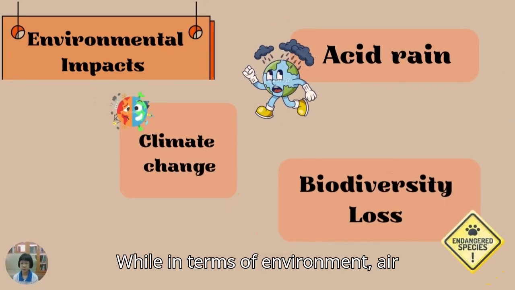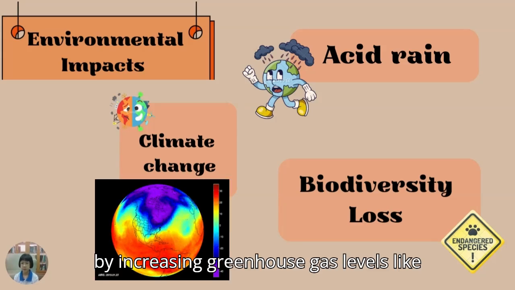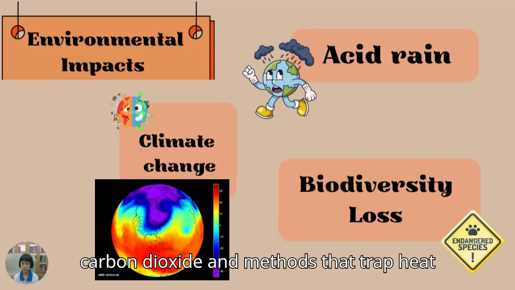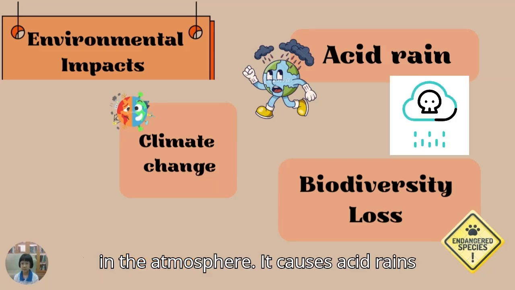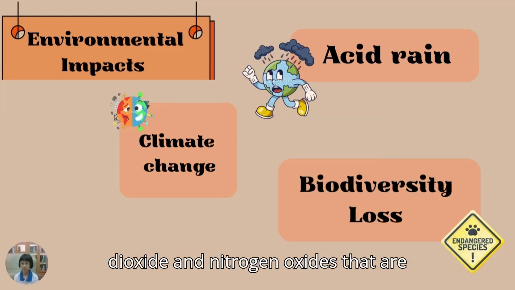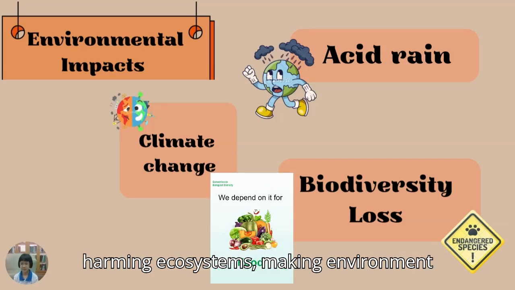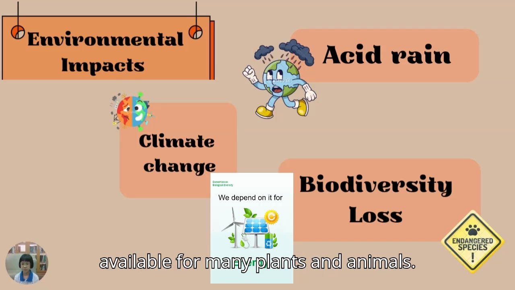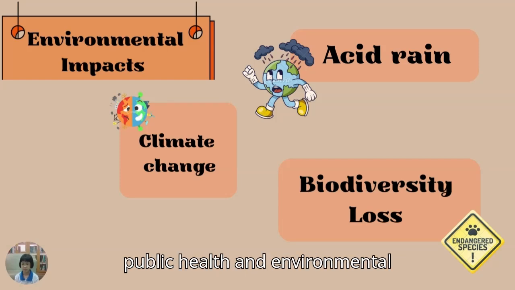While in terms of environment, air pollution contributes to climate change by increasing greenhouse gas levels like carbon dioxide and methane that trap heat in the atmosphere, causes acid rain that damages soil and water through sulfur dioxide and nitrogen oxides that are acidic, and leads to biodiversity loss by harming ecosystems, making the environment unsuitable for many plants and animals. These impacts highlight the urgent need to reduce air pollution for the sake of public health and environmental sustainability.